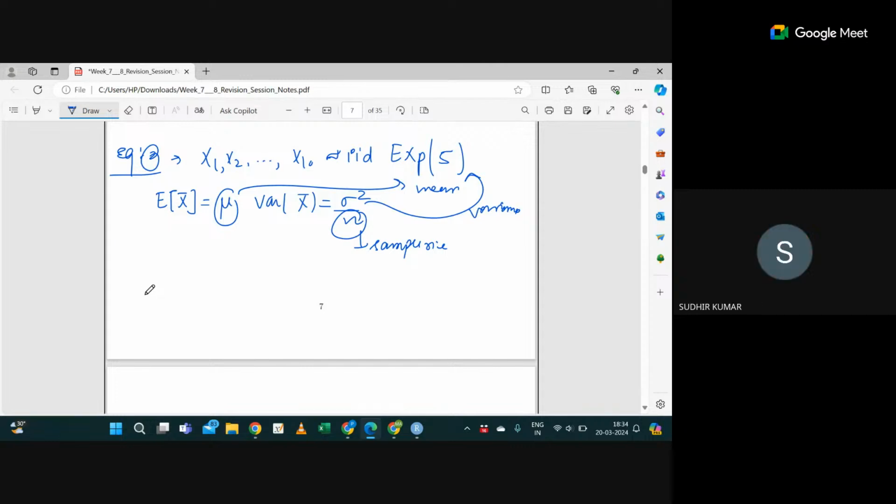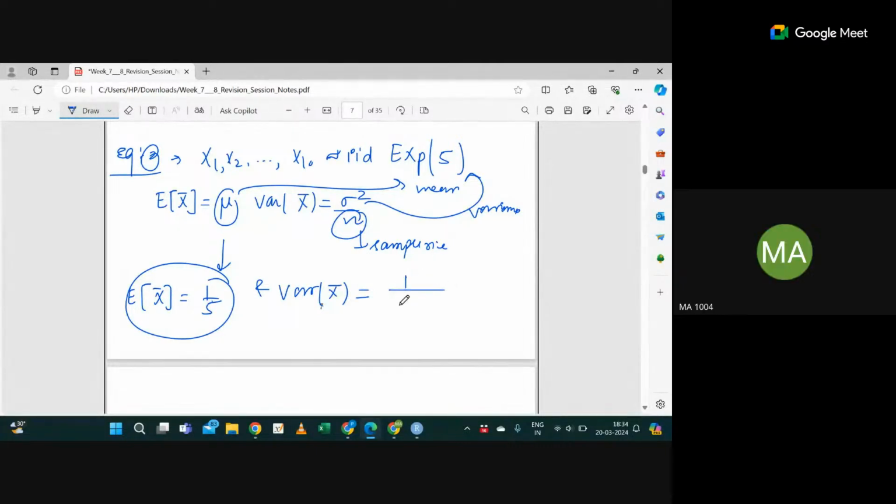1 by lambda, right? So I can simply say expectation of x bar is 1 by 5. And variance of x bar will be sigma square by n. What is the variance in case of the exponential distribution? It's 1 by lambda square. So lambda is 5, it will be 1 by 5 square into n. N is 10, so we'll get 1 by 250.